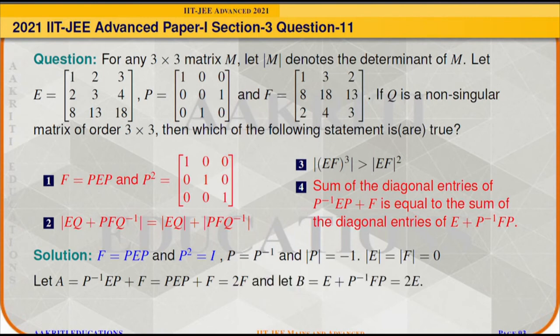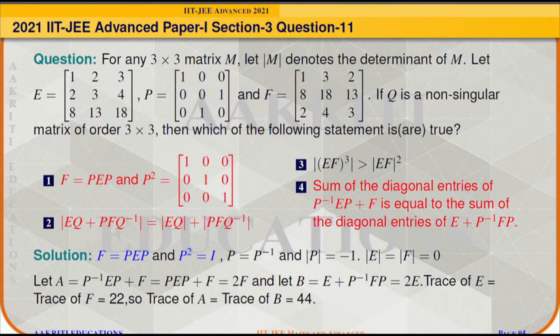And similarly, let matrix B be equal to E plus P inverse FP, and it will come out as 2 times E. Now the trace of matrix E is 1 plus 3 plus 18, which is equal to 22, and that is also equal to the trace of matrix F. So the trace of matrix A will be 2 times 22, and similarly that of matrix B.